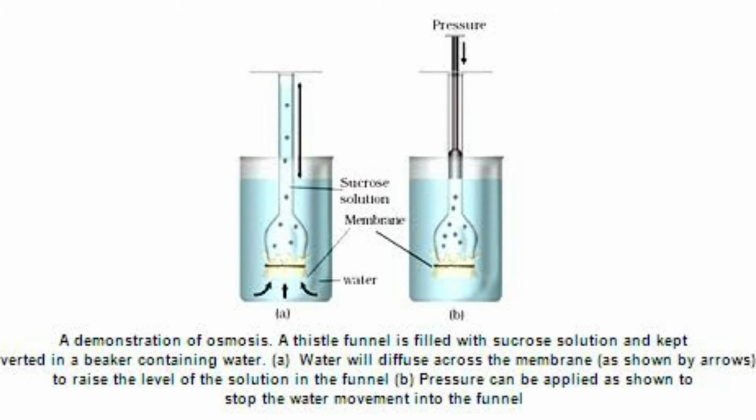Demonstration of osmosis by using a thistle funnel. Here the thistle funnel is filled with a sucrose solution and kept inverted in a beaker containing water. So the sucrose solution is taken in the funnel. In the beaker, we have taken pure water. They are separated by a semi-permeable membrane which is tied to the funnel. Here this semi-permeable membrane is nothing but an egg membrane.